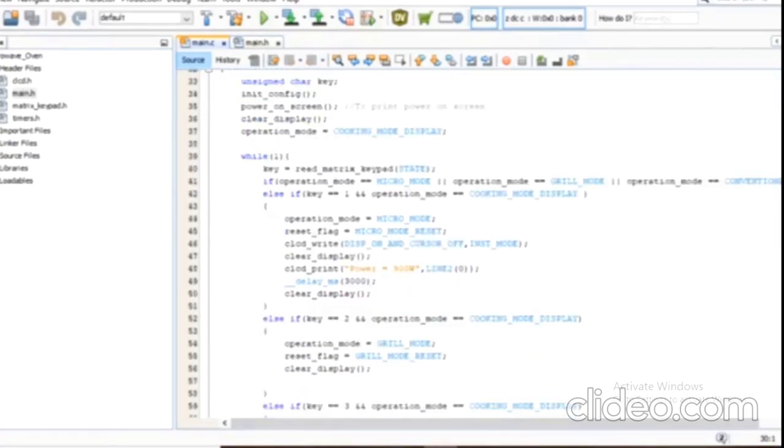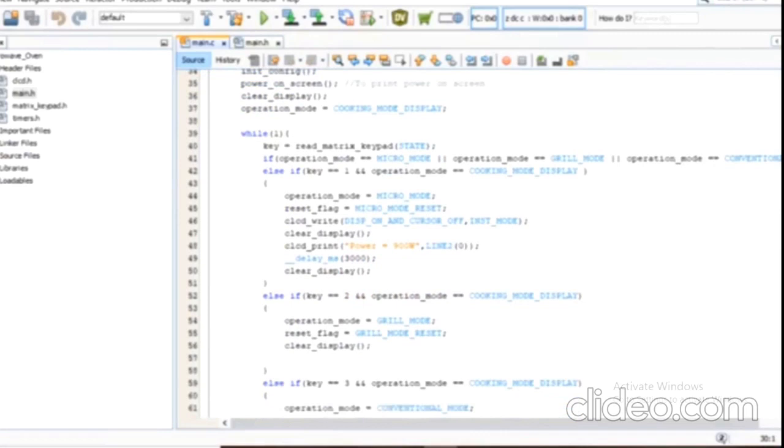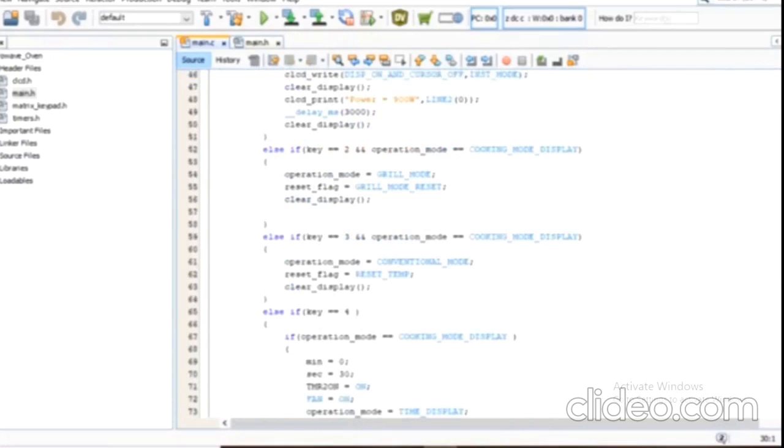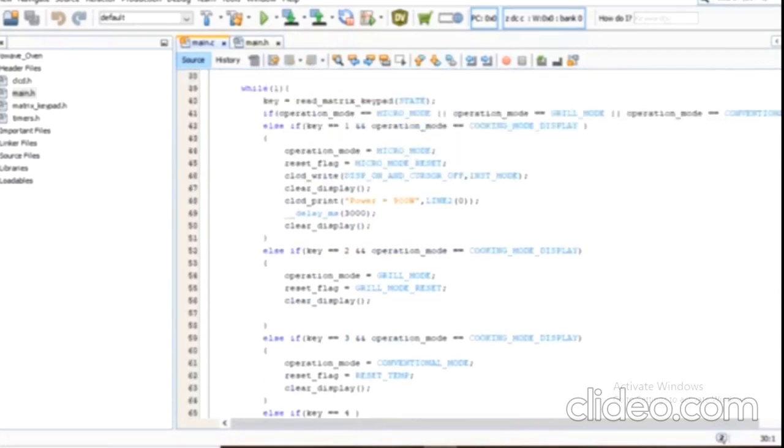Here we are using the while loop to specify the different conditions of the project. For example, if key 1 is pressed, what should be displayed is mentioned over here. Then if key 2 is pressed, it should display over here.